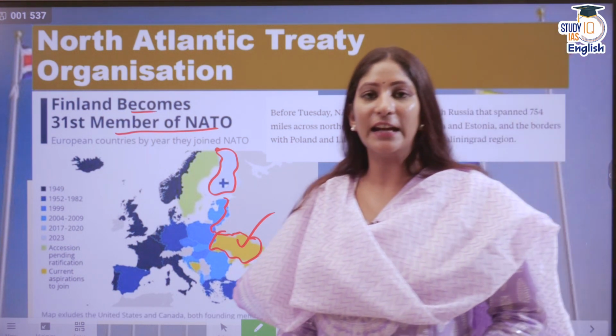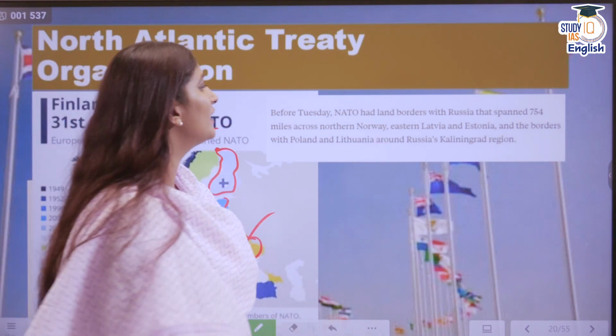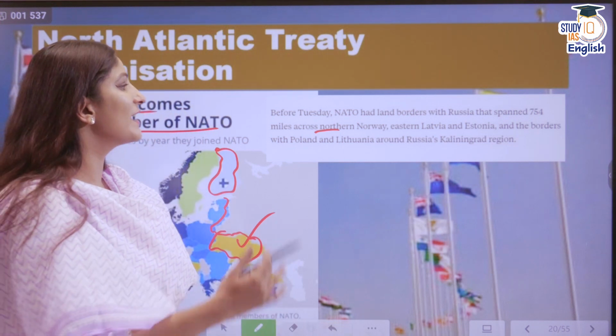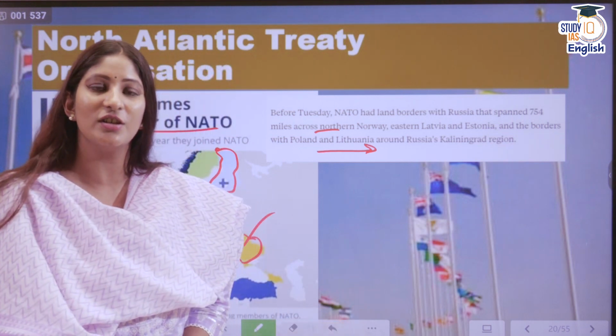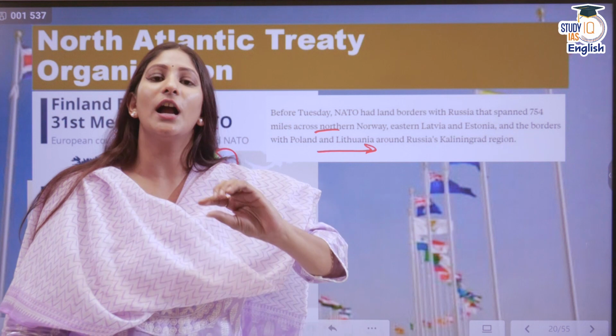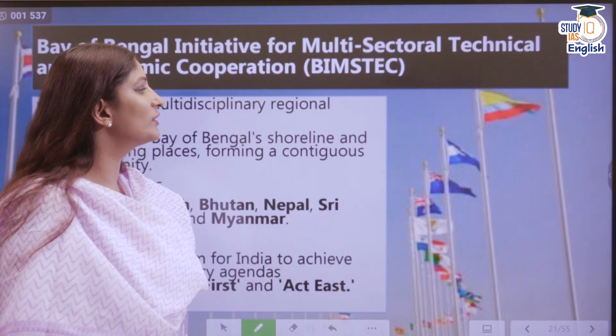Now it says that NATO has land borders with Russia that span 754 miles across northern Norway, eastern Latvia, Estonia, and the borders with Poland and Lithuania around Russia's Kaliningrad region. So these are the countries that are NATO countries and have a border with Russia. A clear question could come from here, and Finland is also now a part of it. So a clear question could come like this.